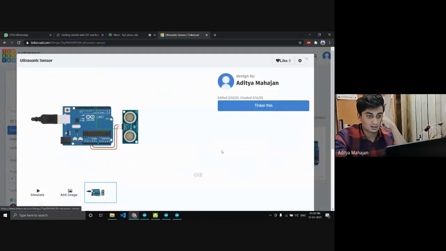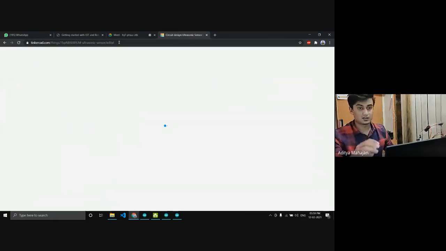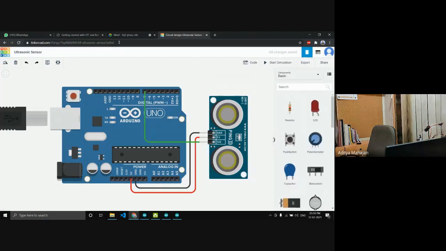So this is how you integrate your ultrasonic sensor with your Arduino. I have one right now. Okay. This is an ultrasonic sensor. You can get these for around 30-40 rupees, I guess. Let's just see how it goes.